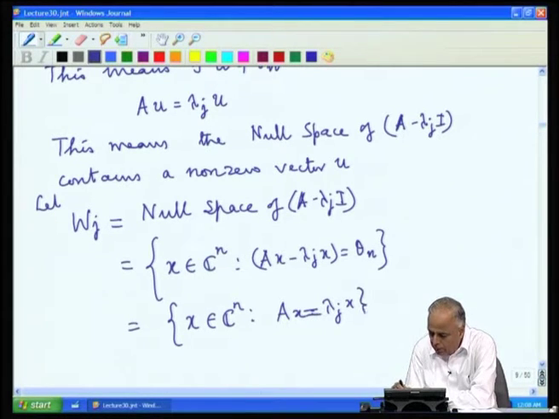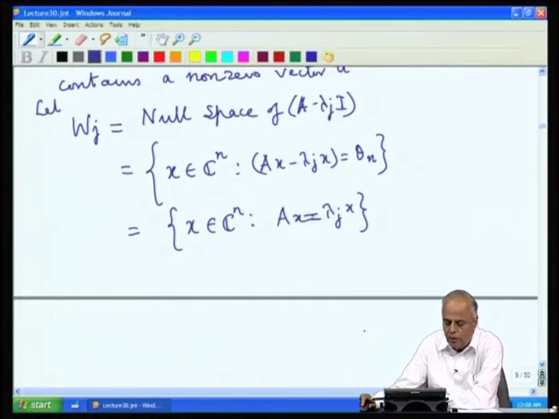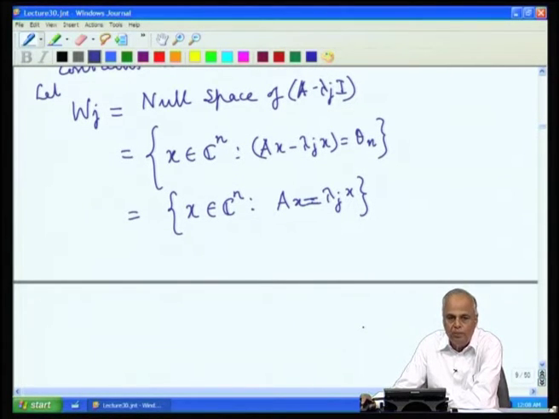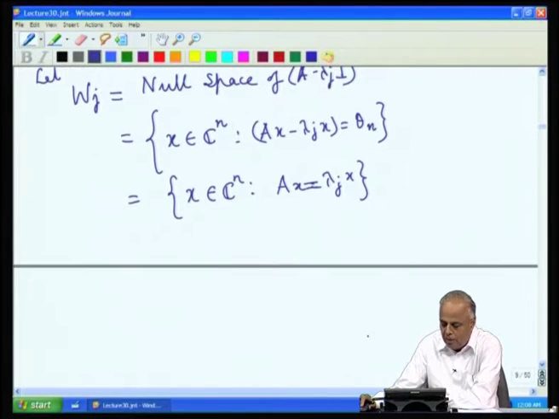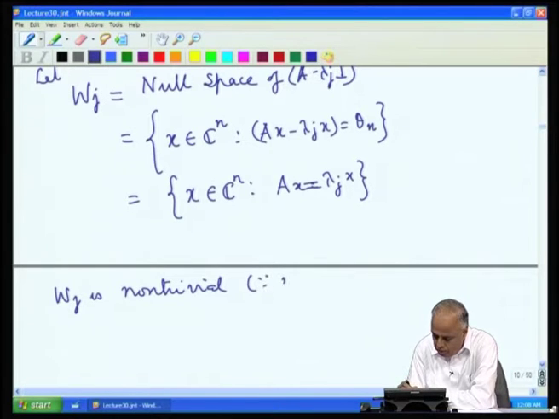And the important thing is that this W j has a non-zero vector u, and therefore, W j is non-trivial, dimension of W j will be greater than or equal to 1. W j is non-trivial because u not equal to theta n, u belongs to W j.